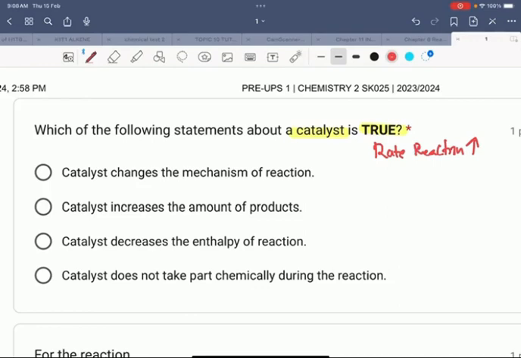Catalysts change the mechanism of reaction. No. Catalysts increase the amount of product. No. Catalysts decrease the enthalpy of reaction. Also no, it will not affect. The catalyst does not take part chemically during the reaction. Yes, this is the correct answer. As I said before, the catalyst increases the rate of reaction without itself being consumed. So the answer is D.